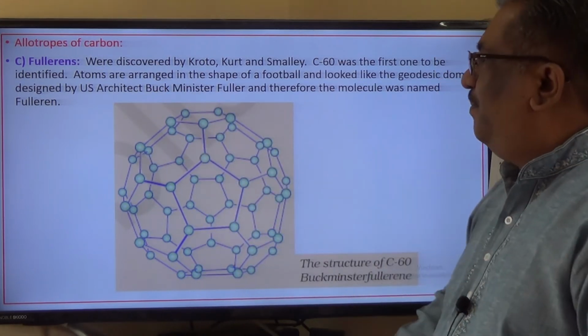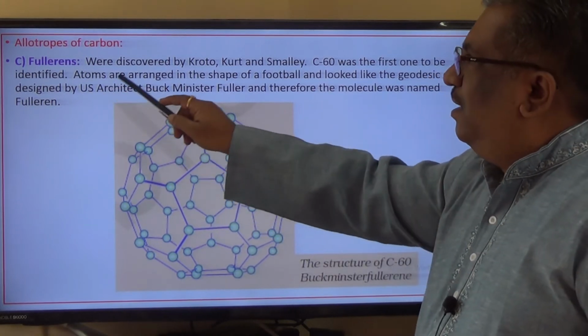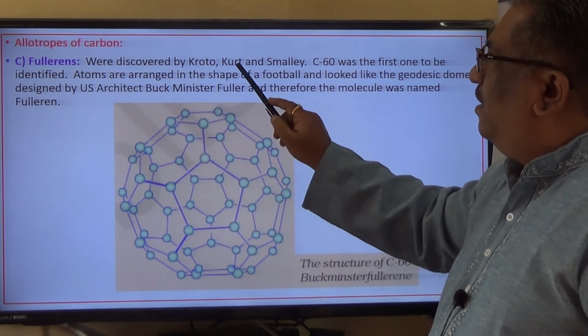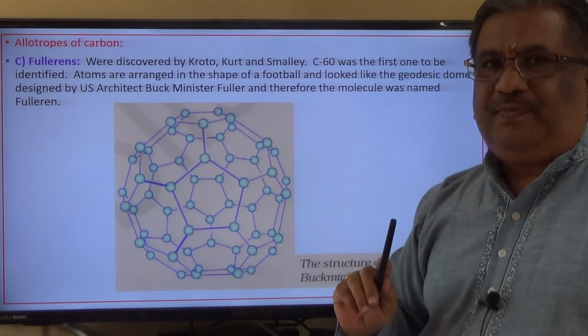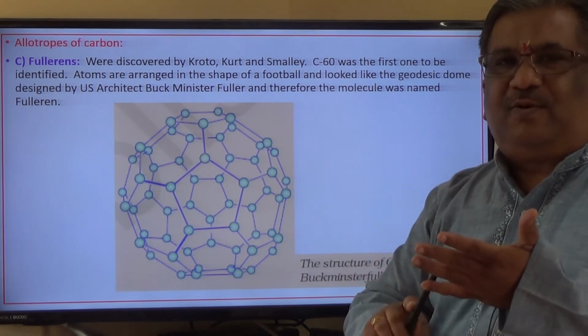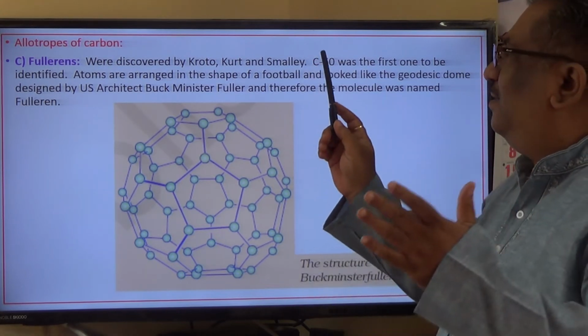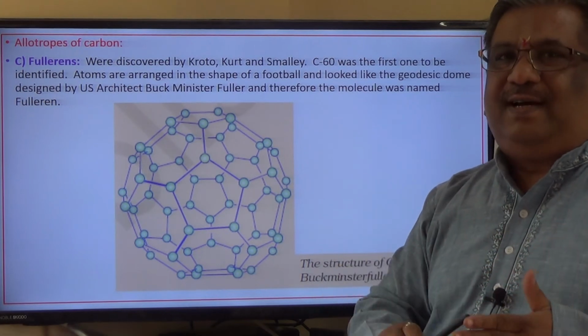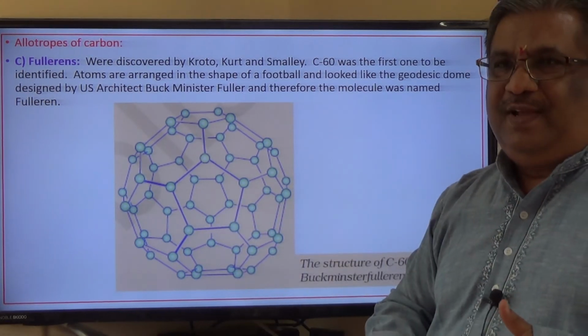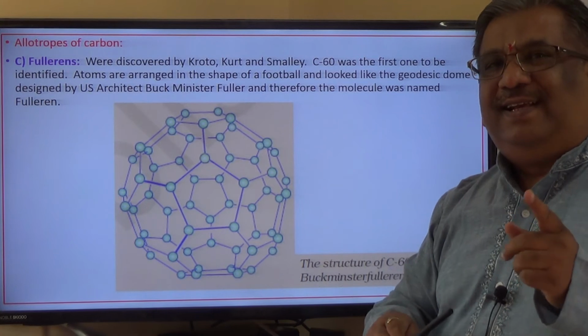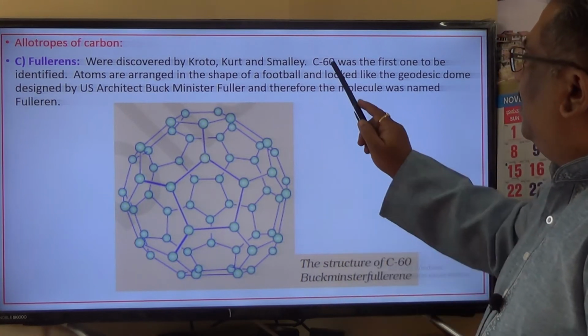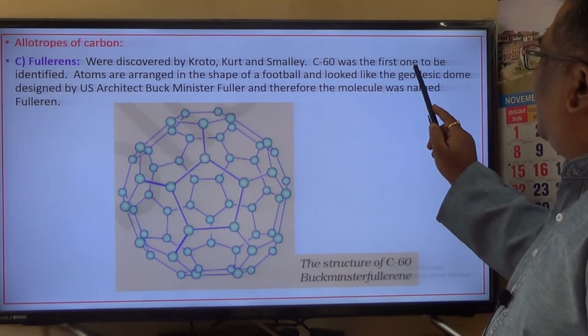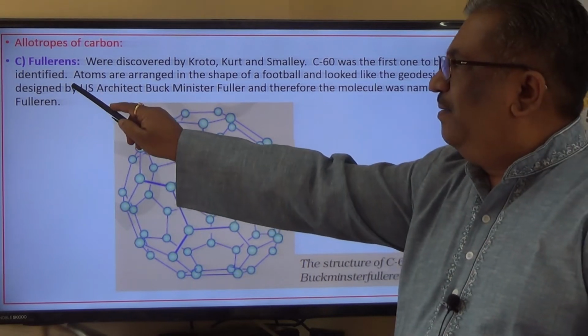Very interesting. Fullerenes were discovered by Kroto, Curl and Smalley. These are the 3 scientists who discovered fullerenes. Why was the name fullerene given? Let us see that. C60 was the first one to be identified.